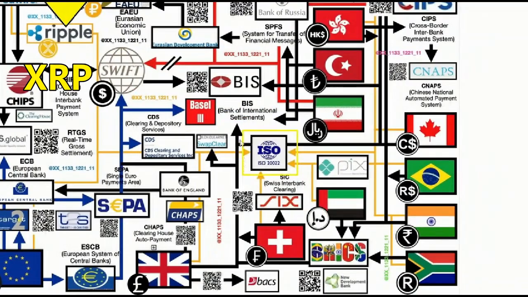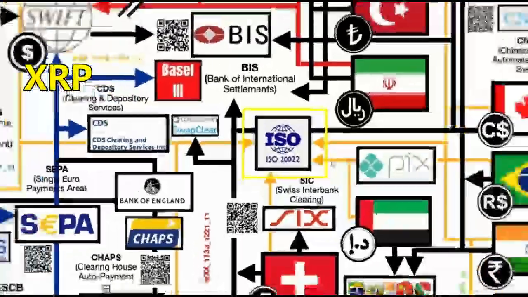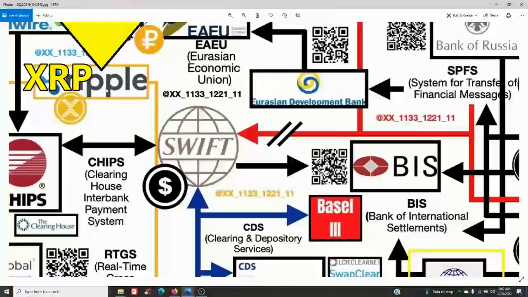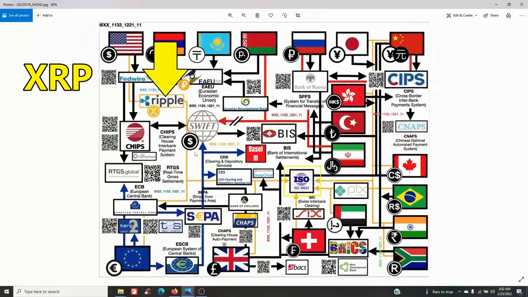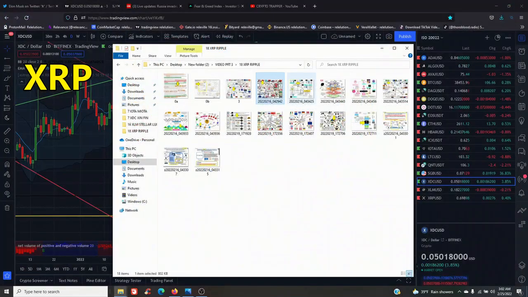Okay, you have your ISO on this one. You have your ISO right here. You can see an ISO right there. Then you have your Ripple right here. Lots of country flags, lots of businesses, lots of crazy large companies, successful companies involved in this thing, guys.